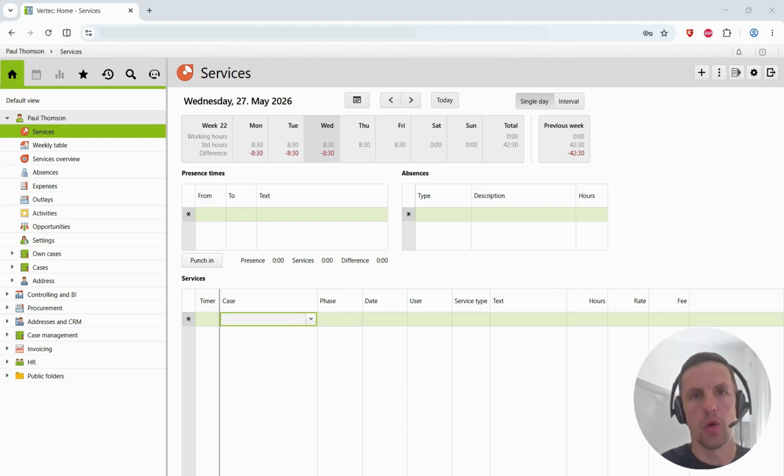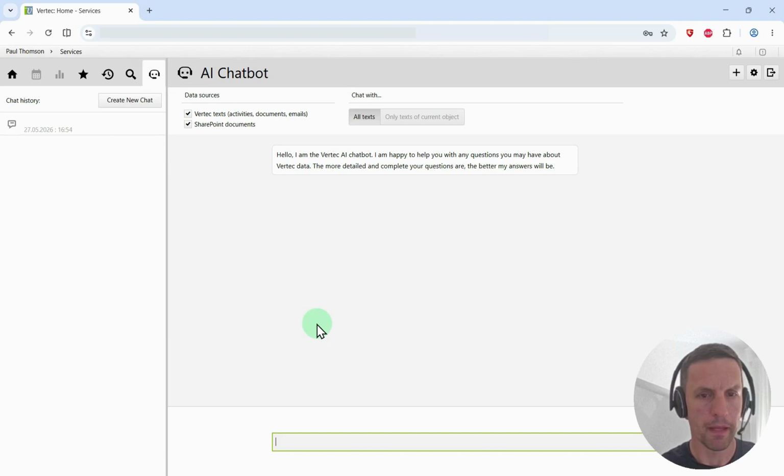Our AI know-how management module is now officially in its pilot phase, and I'd like to give you an overview of what the feature is capable of right now. To get to the chat, we simply click on this new chatbot icon up here, and it takes us right to the chat interface. On the left-hand side, we will see a chat history that allows us to jump between chats. And here above the chat window, we see the list of data sources.